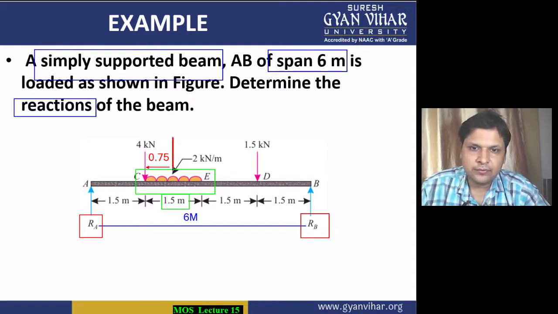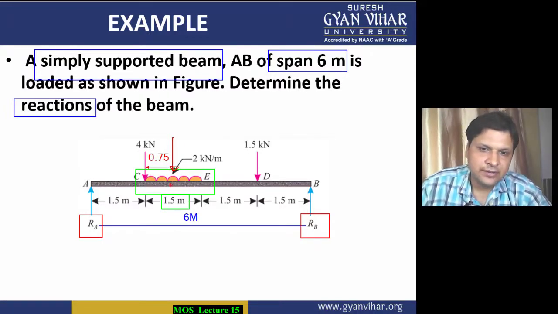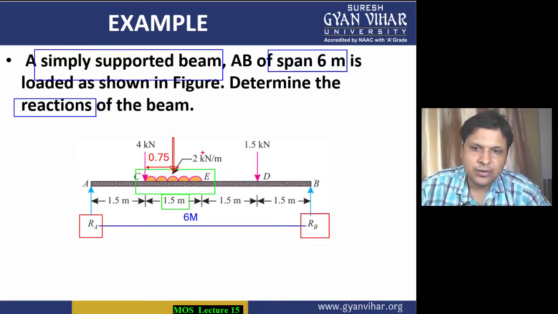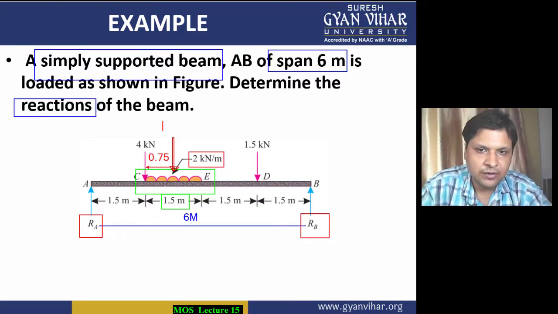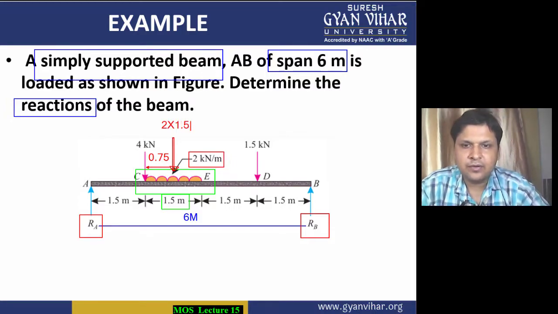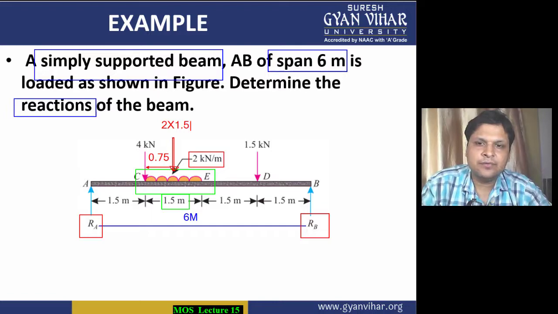So the load which will be acting here is supposed to have the same value as that of the UDL. So that point load value will be equal to how much? The UDL given to you is 2 kilonewton per meter, and the total length of this UDL is 1.5 meter. So the total load acting here is 2 into 1.5. All right, so this is the load which we will consider.